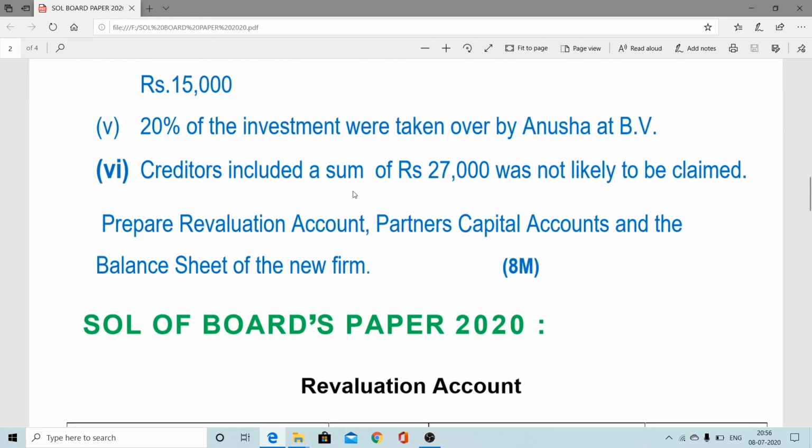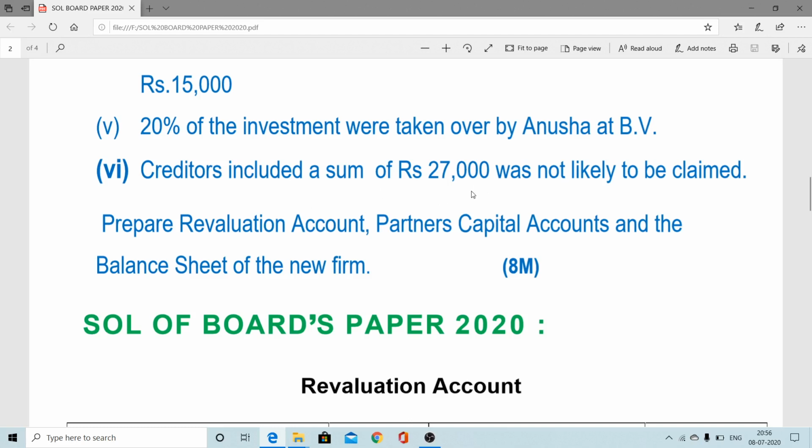The creditors included a sum of 27,000 which was not likely to be claimed. This is a good situation for the firm when the creditor does not ask for payment or refuses to receive the amount. From the business side, it is again a decrease of creditors. We have seen that this type of adjustment related to creditors is there: the creditor is not likely to be paid, so hence to be written off.